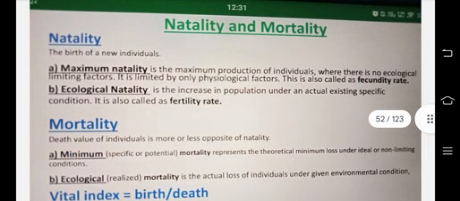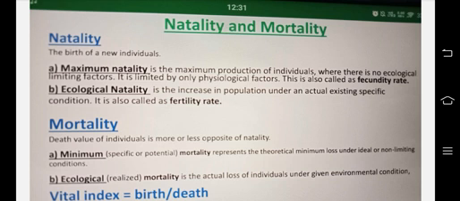Once again, the total size of the population is equal to the size of the second population multiplied by the number of individuals marked initially, divided by the marked individuals recaptured. That's it. Now natality and mortality.